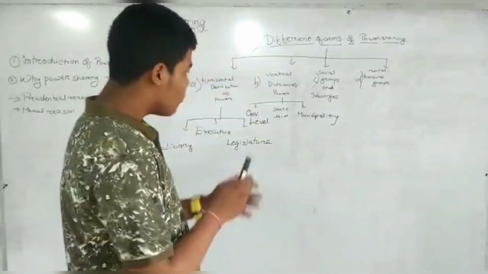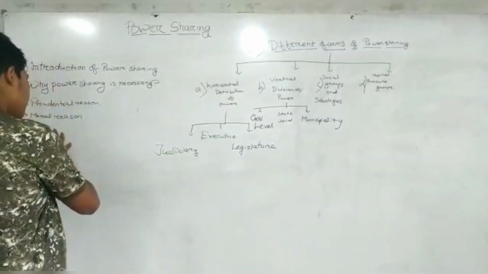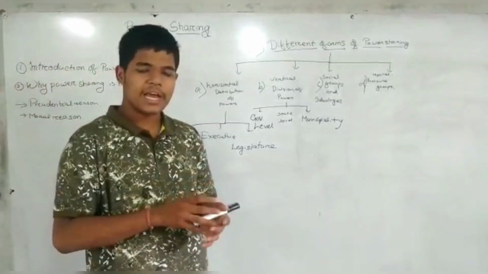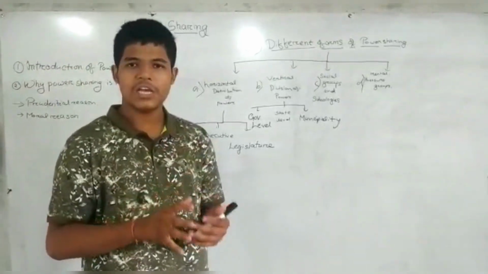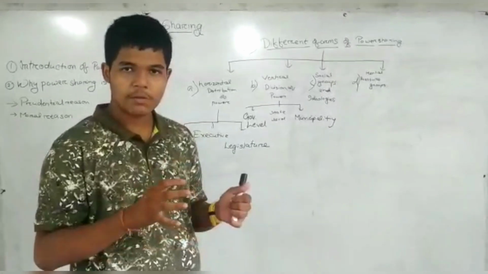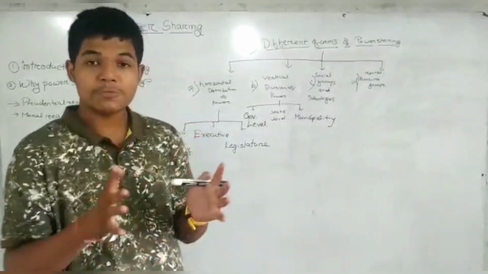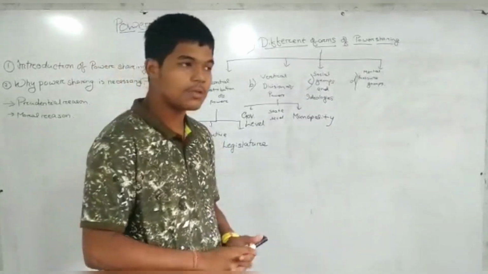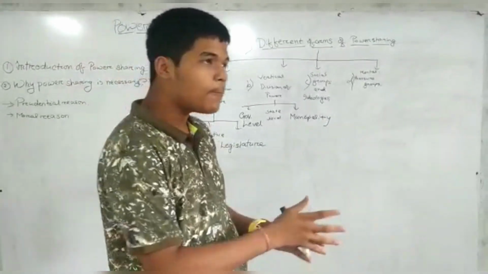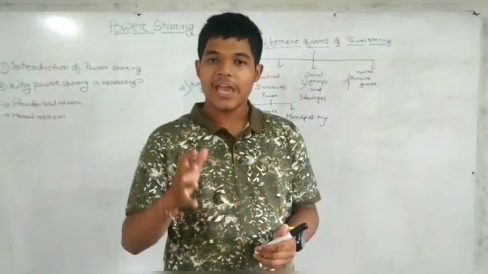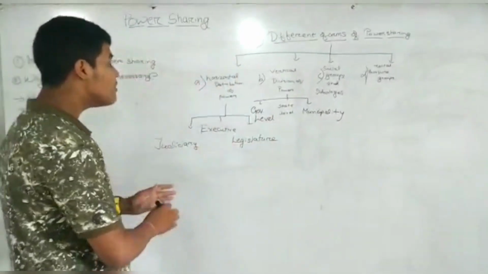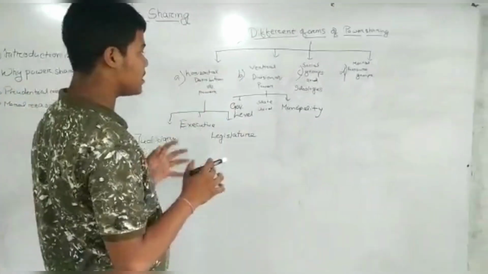So, with this regard, then after that we will come to the moral reason. Power sharing in India is important for moral reason because it is the very spirit of democracy. Why is it known as the very spirit of democracy? Because in India, people can criticize and oppose any policy of the government. At last, we will move to the different forms of power sharing.